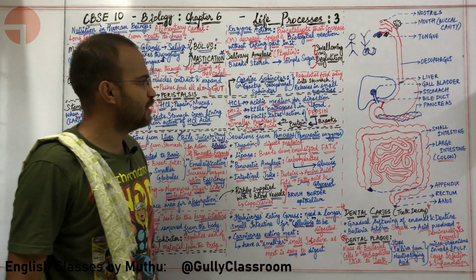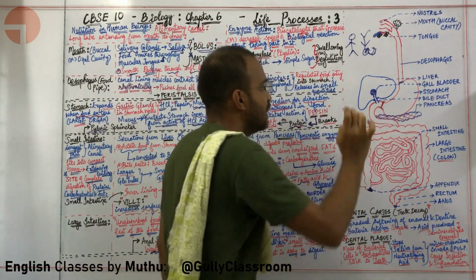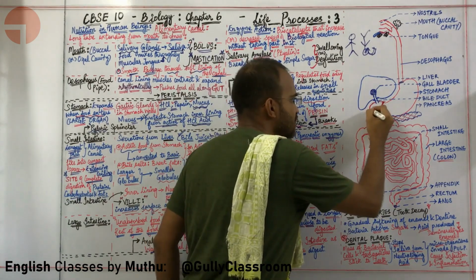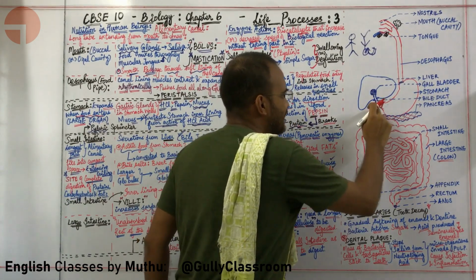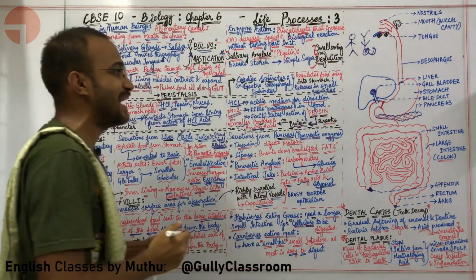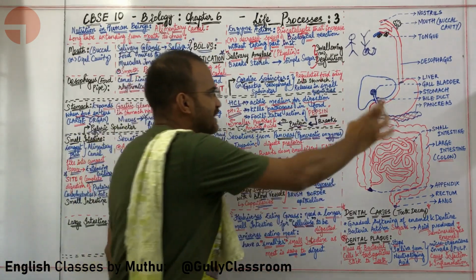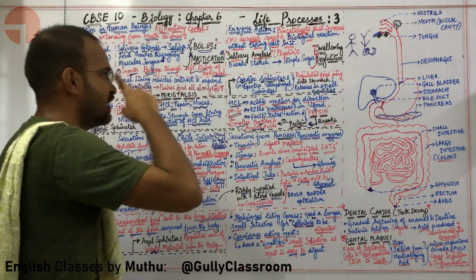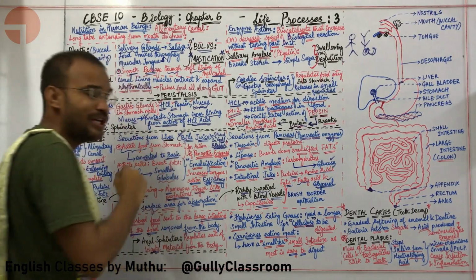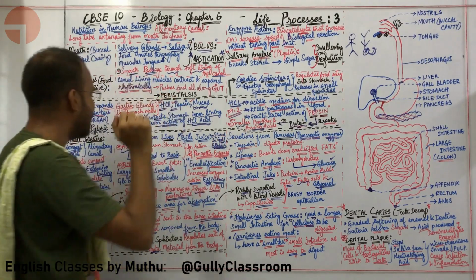I am comfortable with this particular part. What is the speciality of the duodenum, sir? The speciality of the small intestine over here is that it has the secretions of the liver and the pancreas. Okay, let us first talk about the secretions of the liver. Secretions of the liver are called bile juice. Where are they stored? They are stored in the gallbladder.